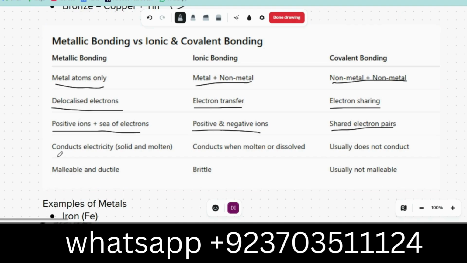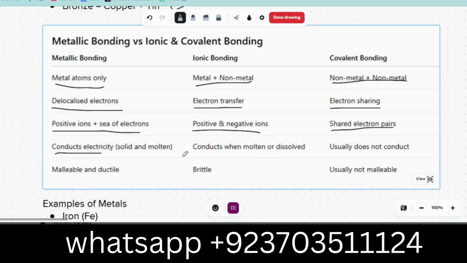Metals conduct electricity, yes, due to the sea of electrons, in solid or molten form. Ionic compounds conduct when molten or dissolved, otherwise an ionic bond will not conduct electricity. Usually, covalent bonds do not conduct electricity because there are no free electrons. Metals are malleable and ductile, whereas ionic bonding is brittle, usually not malleable.